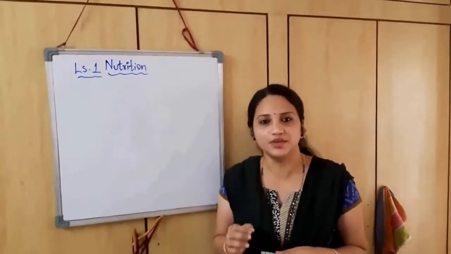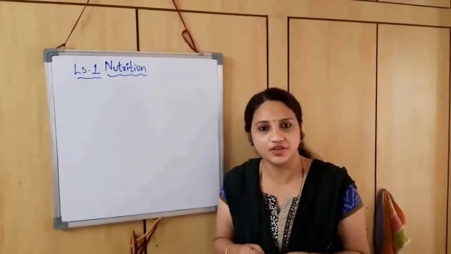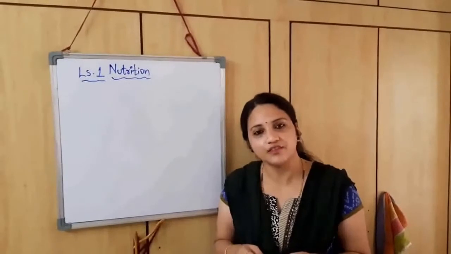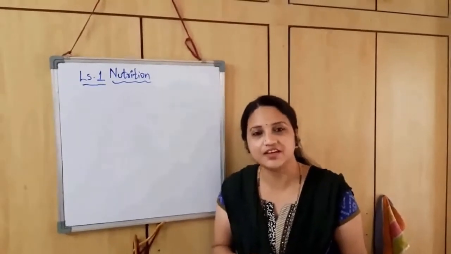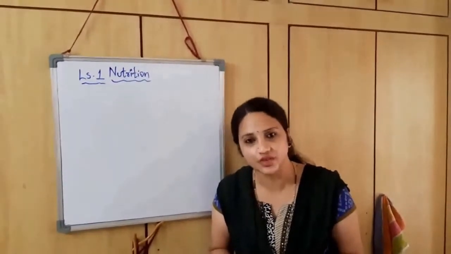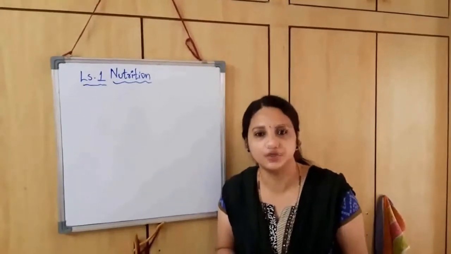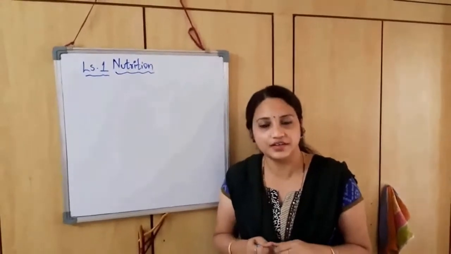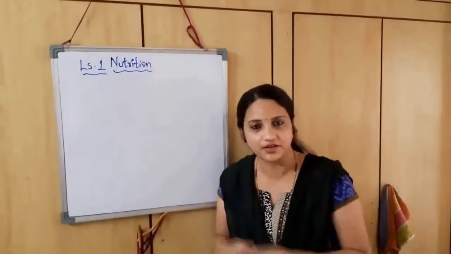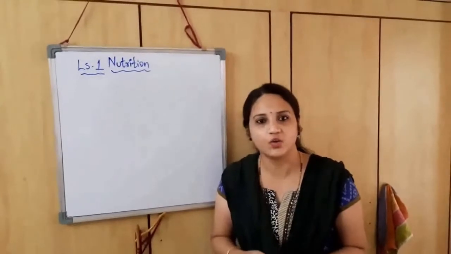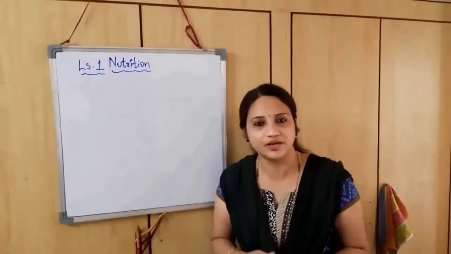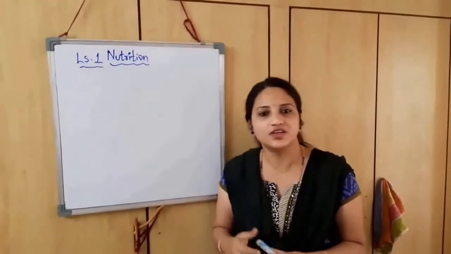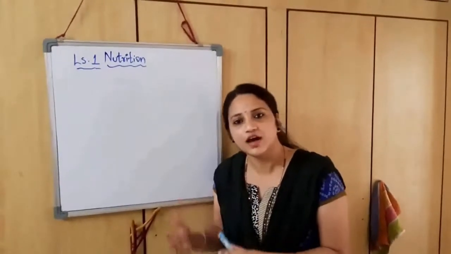So the simple definition of nutrition is the food that we eat. From that we get some energy, and with that energy we do some work. So that is the definition of nutrition. The mode of nutrition differs from one organism to another. All organisms do not acquire the same kind of food materials, and the mode of obtaining food will differ from cell to cell and from one living organism to the other.